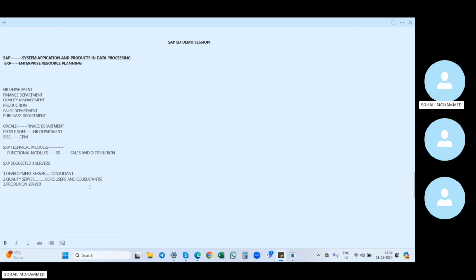Users and consultants will be involved in the quality server. Here they will test the scenarios in the quality server. That is nothing but the quality server.